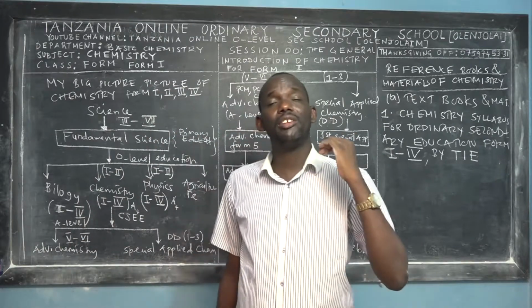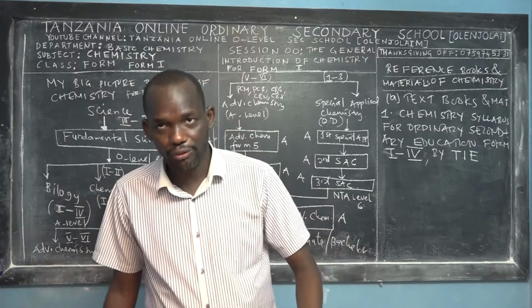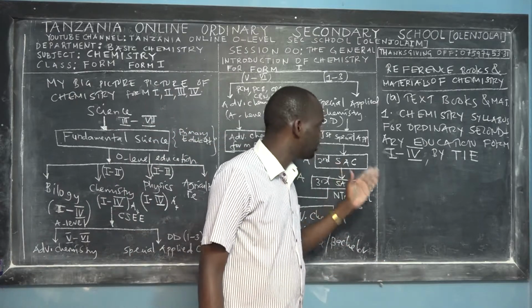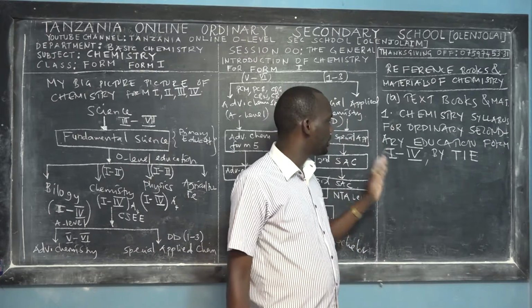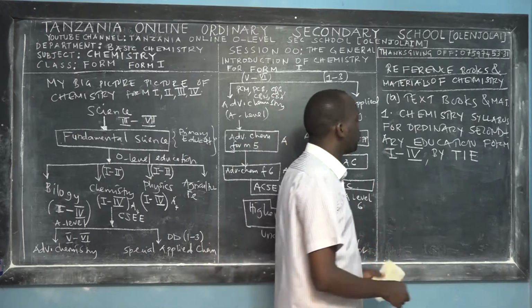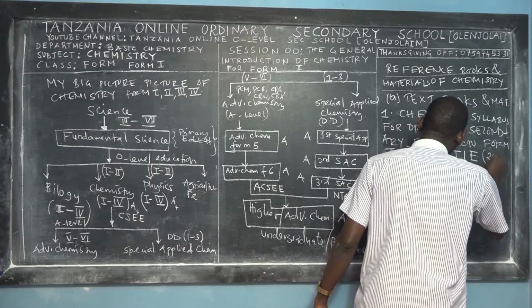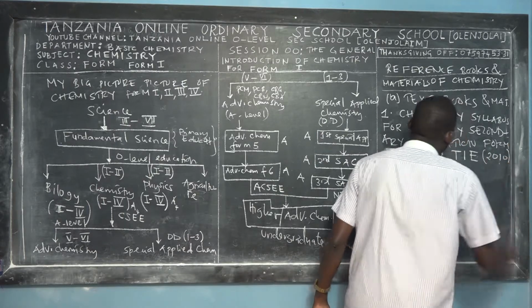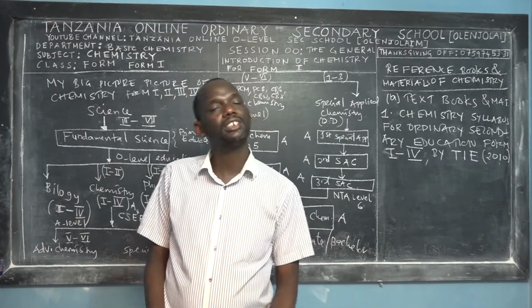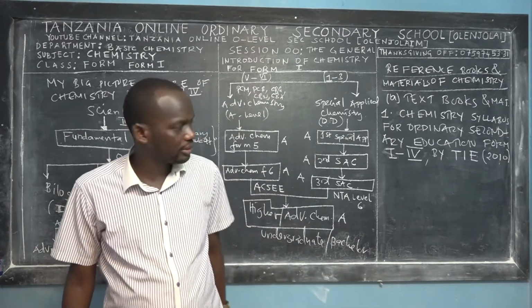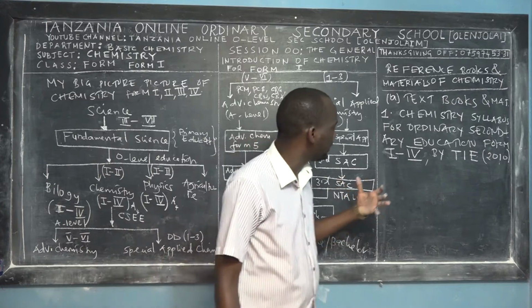So it's a very important reference book. You should have the new chemistry syllabus for ordinary secondary education, which was published for the first time in 2010. Once we have a new syllabus again, we'll let you know. Don't worry, you are updated on this program.